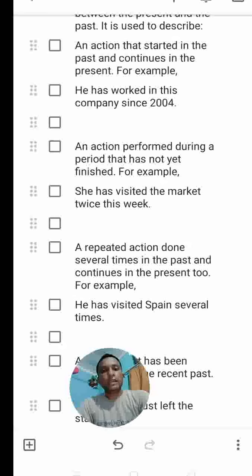Present perfect tense, an action performed during a period that has not yet finished. Okay, it also denotes an action performed during a period that has not yet finished. For example, she has visited the market twice this week. Means her action is still not finished.